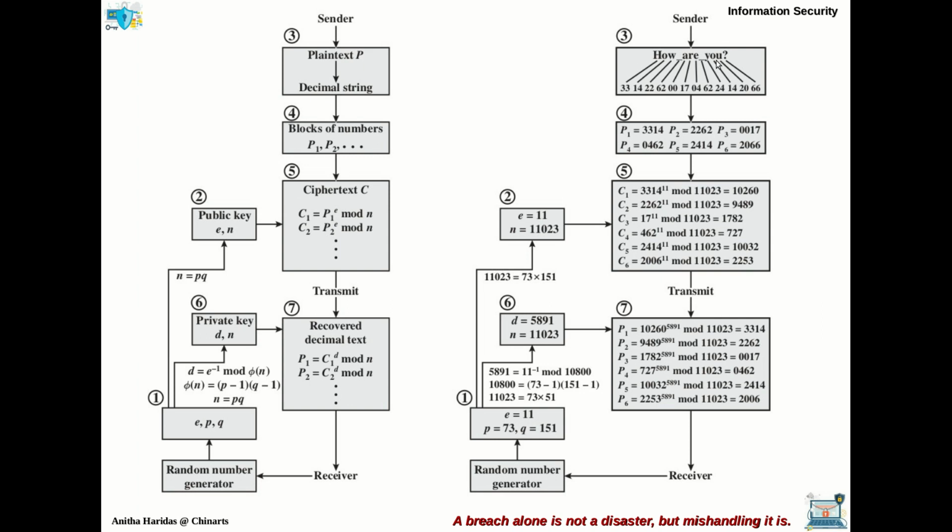So this has to be divided into multiple blocks. In a block we can have 4 decimal digits or 2 alphanumeric characters. So I am going to divide it as HO as the first block, WA as the second block, RE as the third block, YO as the fourth block, and U and a padding character as the fifth block.